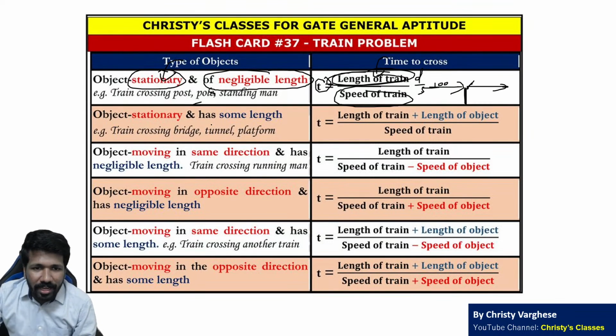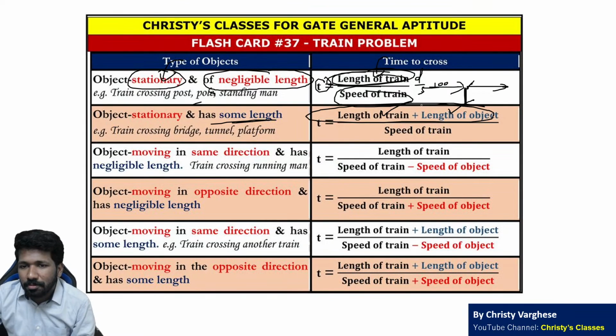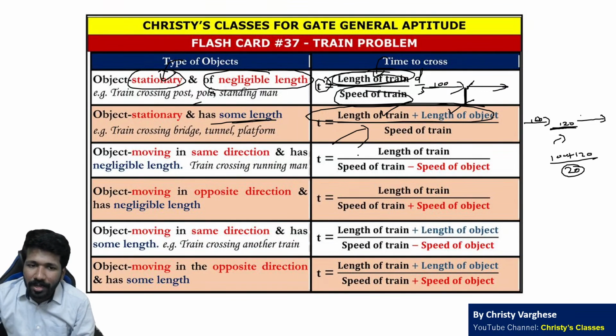But if the second object has some length, then length of train plus length of object will be the distance to be covered. For example, a train trying to cross a platform. Train crossing means the entire length of the train should cross the entire length of the platform. For a 100 meter train and a 120 meter platform, 100 plus 120 is the distance to be covered. Now the platform is not moving but the train is moving. So if the train's speed is say 20 kilometer per hour, divide by 20, or if it is 20 meter per second, divide by 20. That is the second formula.